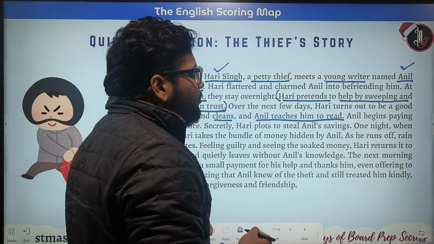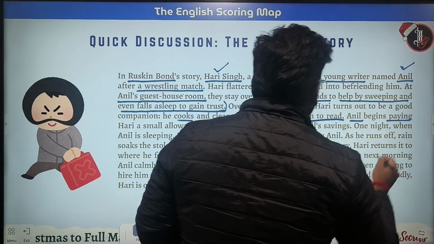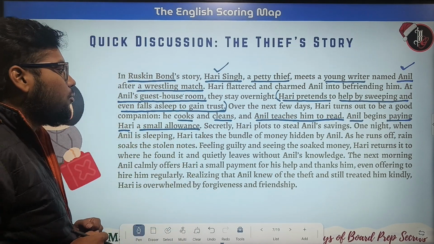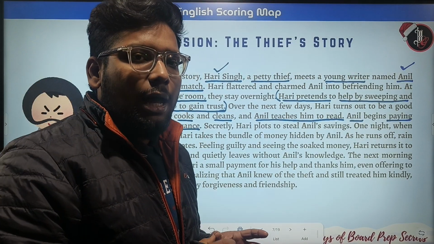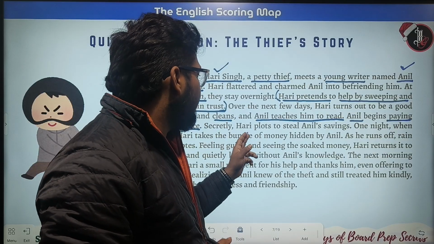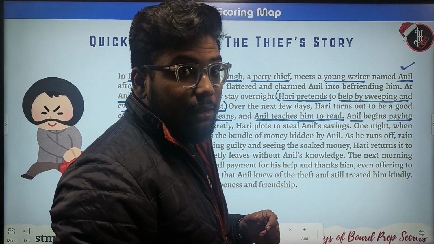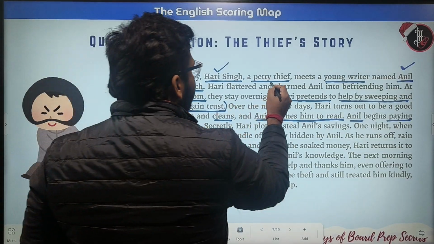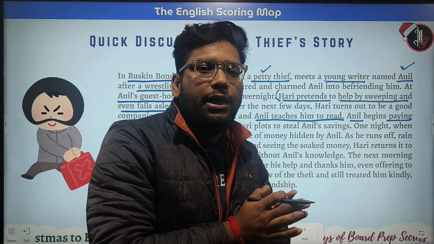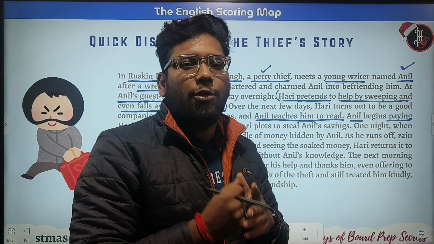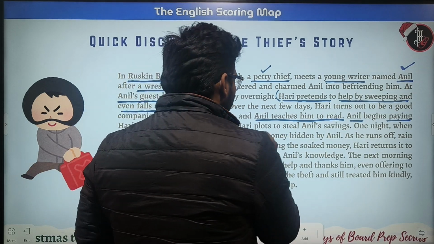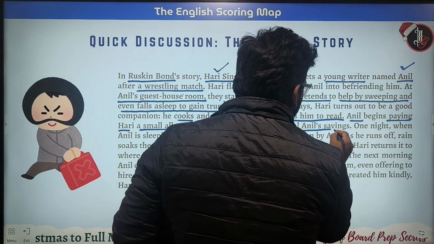Now, Anil begins paying Hari a small allowance. We all know what allowance is, right? If you don't know, please let us know in the comment section. Secretly, Hari plots to steal Anil's savings. As we all know, Hari Singh is a petty thief, so if he is a thief, it will be his default setting to go and rob someone. So Hari Singh plots to steal Anil's savings.